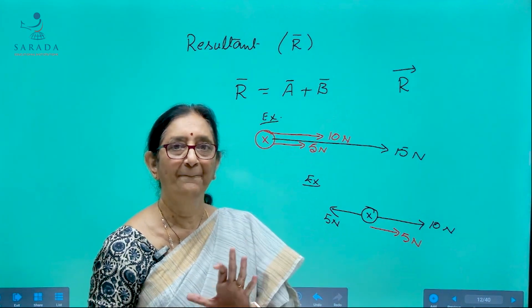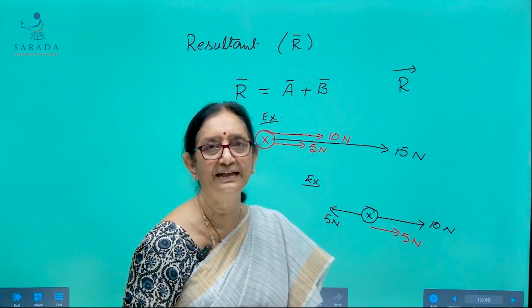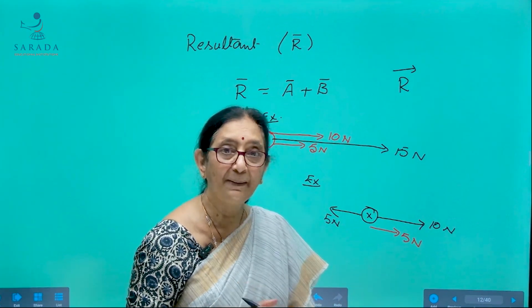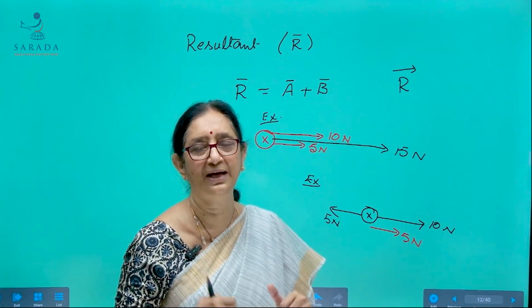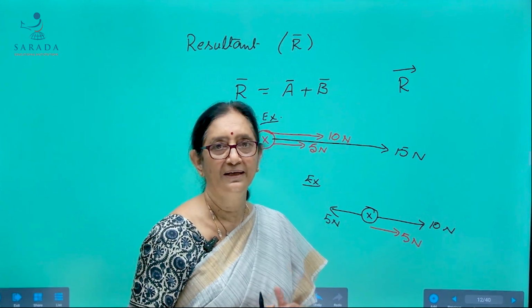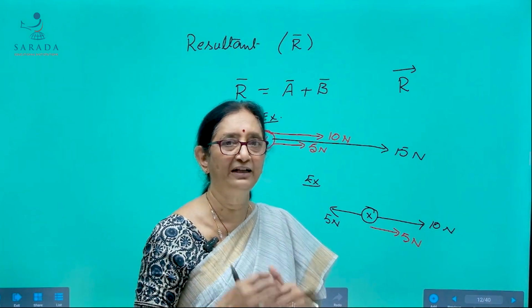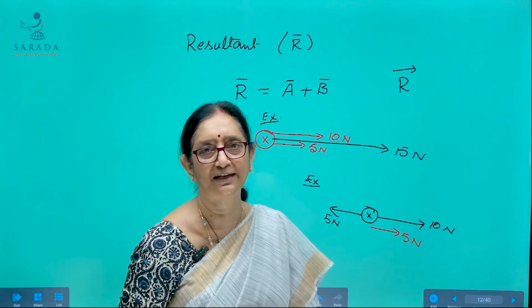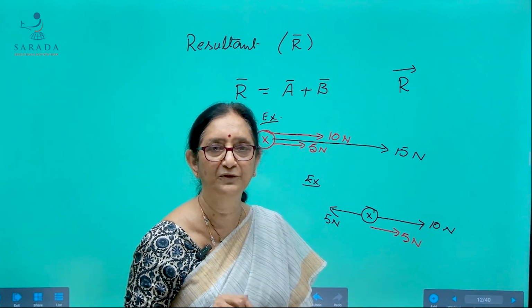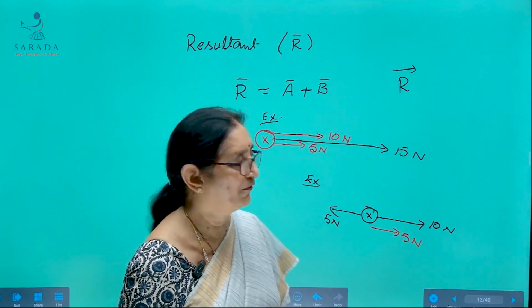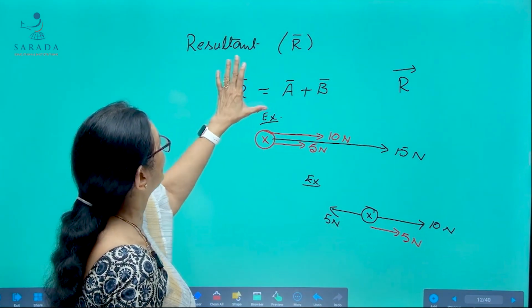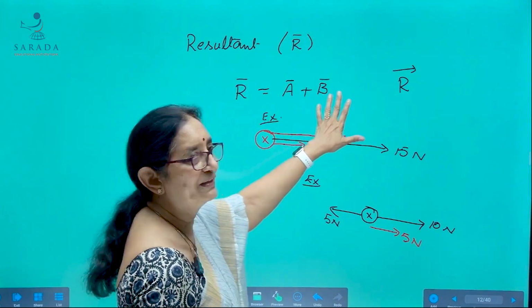So, the magnitude of the resultant of two vectors depends on the direction of the two vectors at which they are applied on the body. So we try to find out the magnitude and direction of the resultant of two vectors in the later topic, that is parallelogram law of vectors. So here resultant is sum of the vectors.